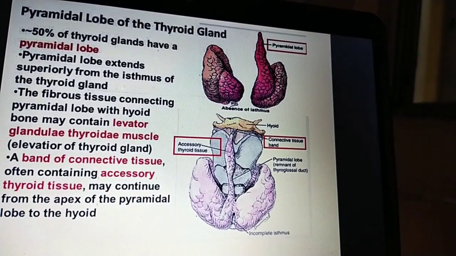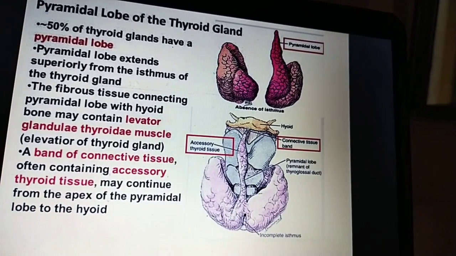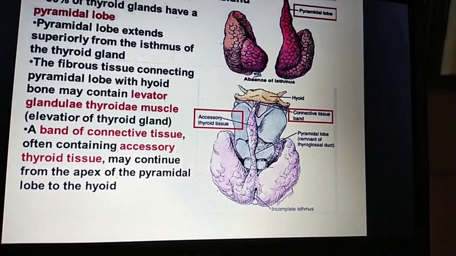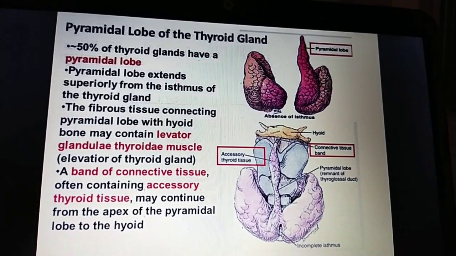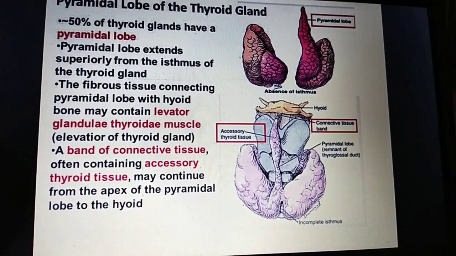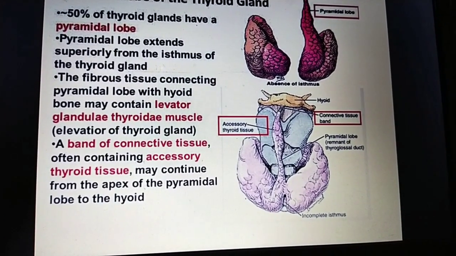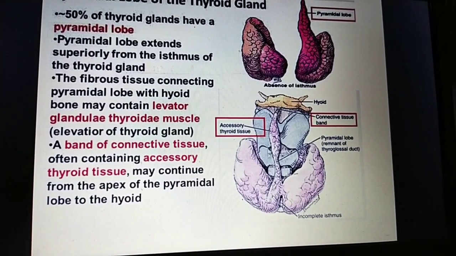Okay, 50% of thyroid glands have the pyramidal lobe. Okay, this middle lobe is not present in all cases. Not only 50%, also hardly 30%.